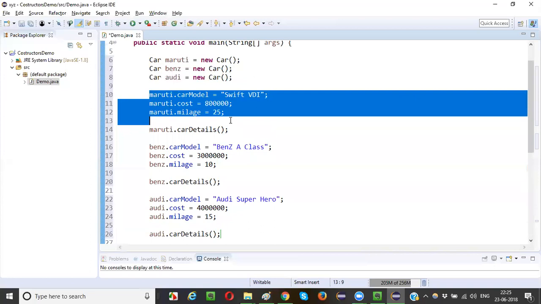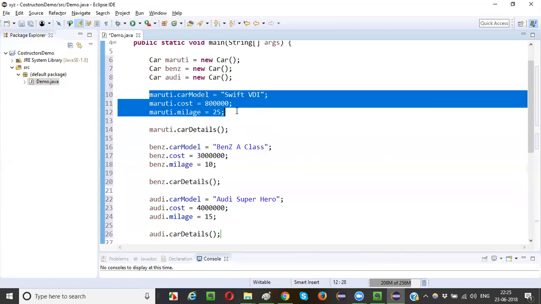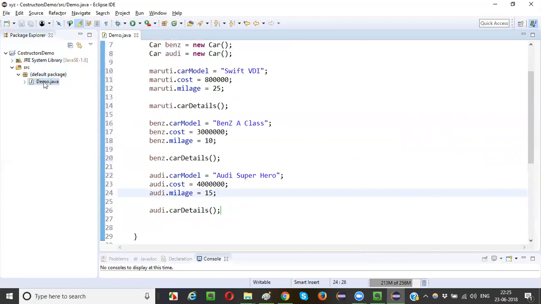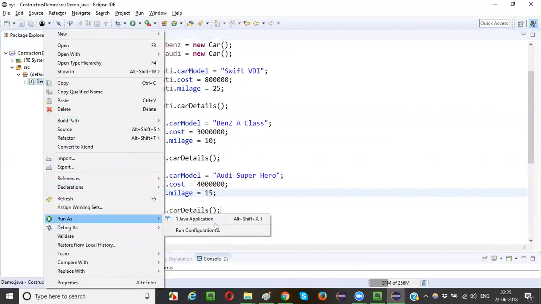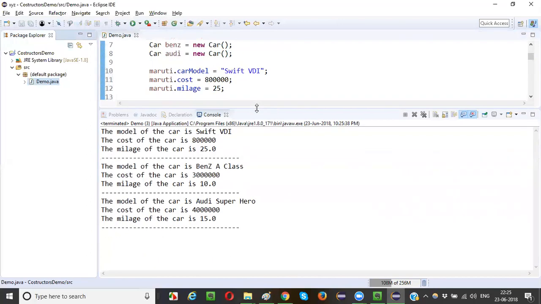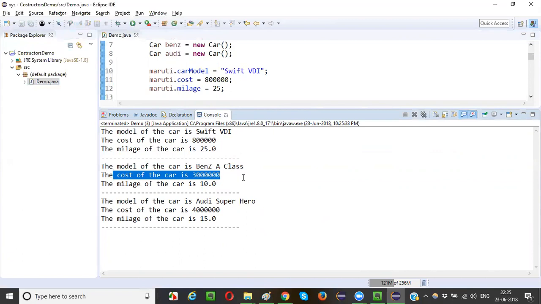For every initialization, I have to write these things, right? Okay, save, right click, run as Java application. It will run properly, guys. The model of the car is Swift VDI, the cost of the car is 8 lakhs, the mileage of the car is 25. The model of the car is Benz A class, the cost of the car is 30 lakhs, the mileage of the car is 10. The model of the car is RD superhero, the cost of the car is 40 lakhs, the mileage of the car is 15.